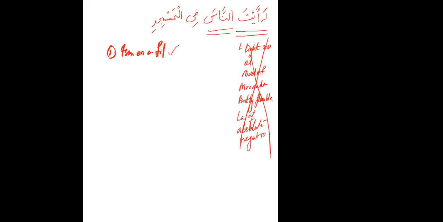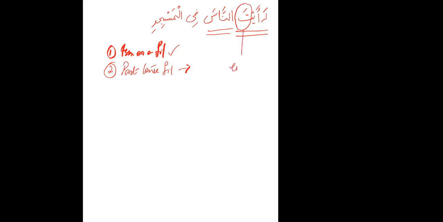Then what type of fail is it? It's fi'l madi. It doesn't start from anta, yant, so it is not a fi'l mudari. How did you ascertain it was past tense?